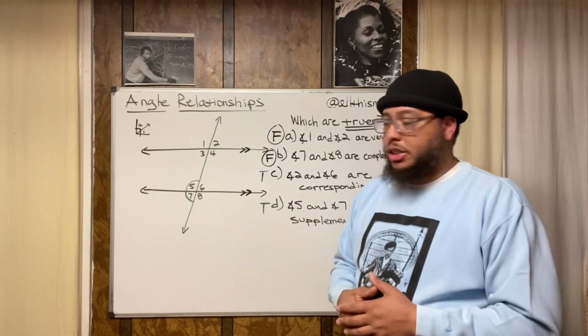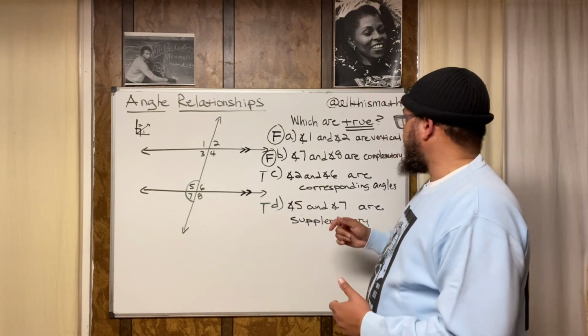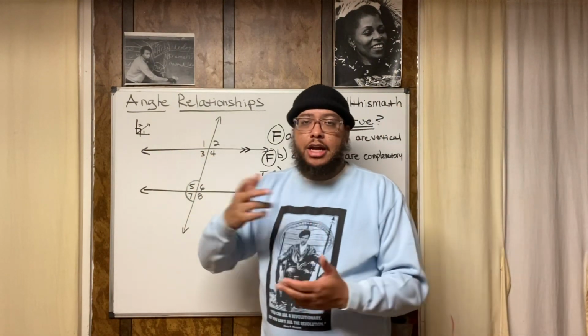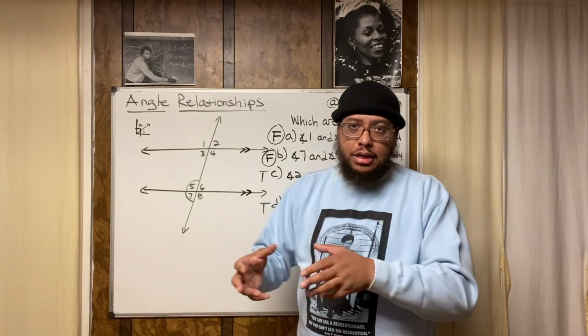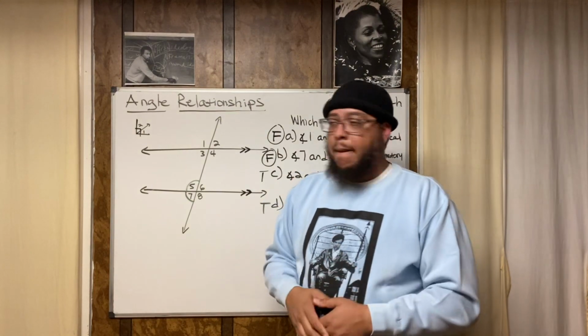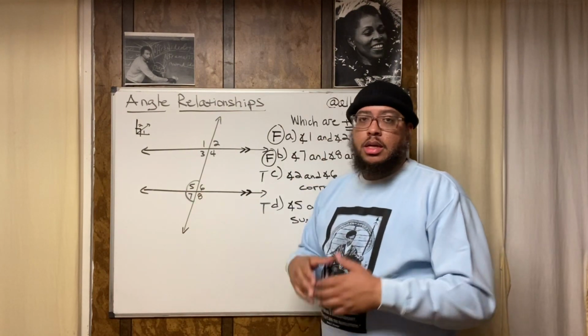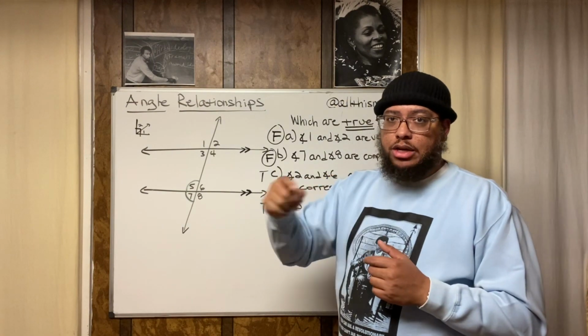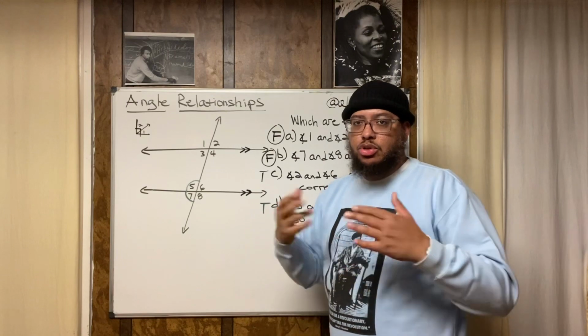I already told you about the complementary angles. They form a right angle. So if they form a right angle, that means their measurements add up to 90, because the right angle is 90 degrees. The supplementary angles, they form a straight line. And a straight line has a measurement of 180 degrees. This is all more information that you're going to have to memorize.